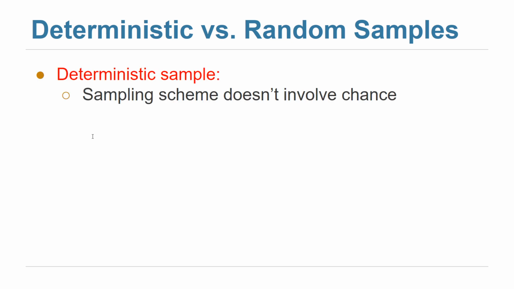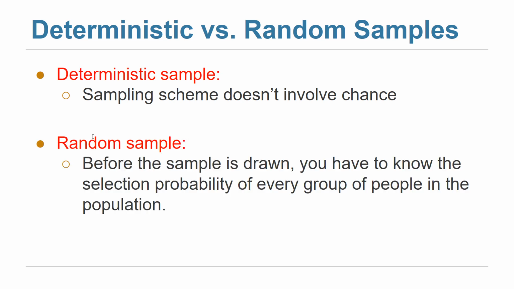Quickly, what is the difference between the deterministic and the random sample? The deterministic sample doesn't involve chance. The random sample, before the sample is drawn, you have to know the selection probability of every group of people in the population. Of course we are saying people here, but generally it is individuals. Can be flights, can be anything. And what do you mean by group here?